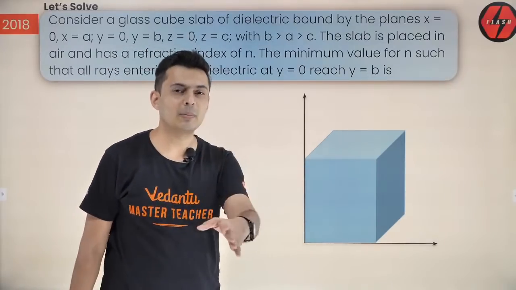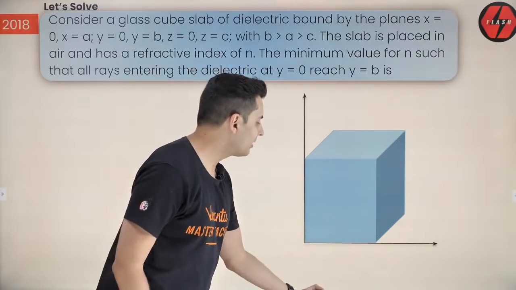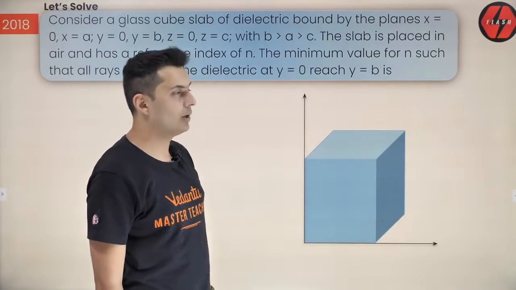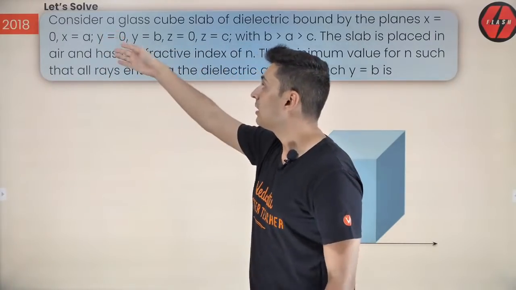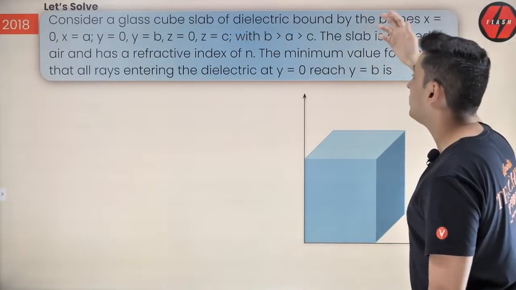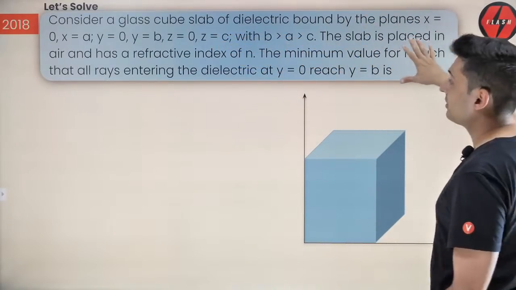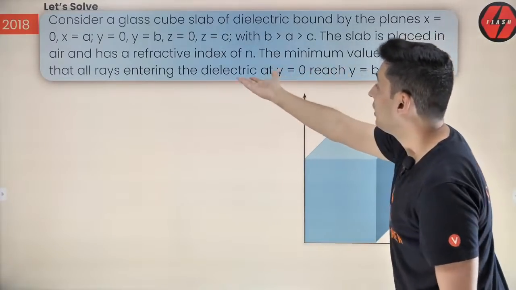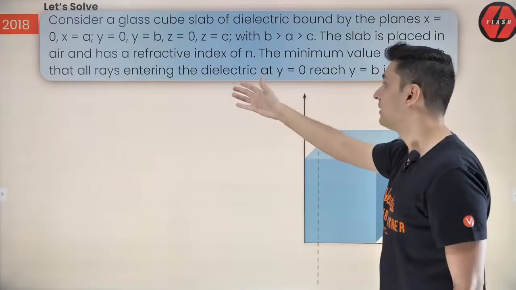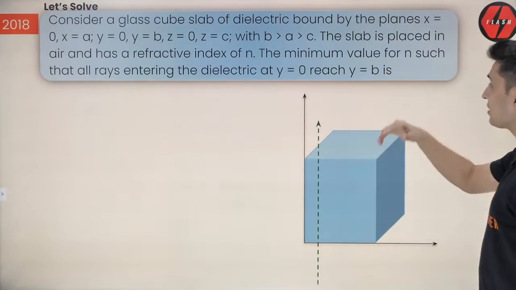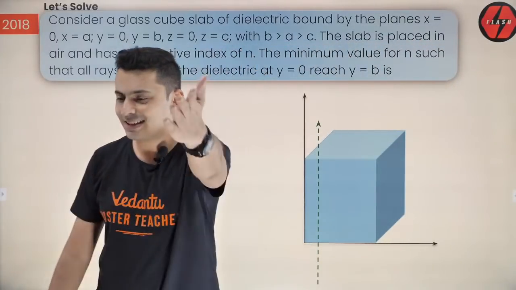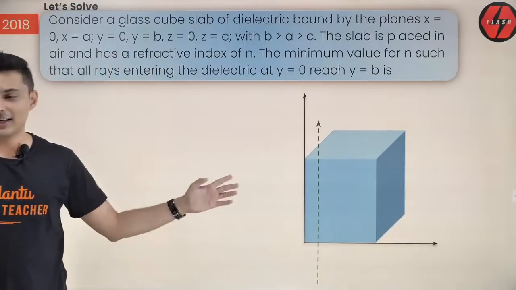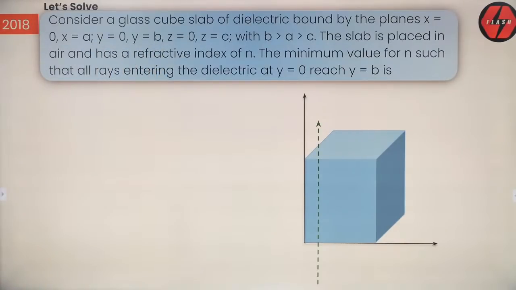Now they could have explained the problem very simply: the light rays are coming from below and they have to come out. But they didn't do that. They made it very mathematical and complicated. Look at this: X is 0, X is A, Y is 0, Y is B, B more than A more than C, and it is placed in this. It enters the dielectric, some crazy high fundu word they used, at Y is 0 and it reaches Y is equal to B. People thought, oh my god, this question I can't solve. What the hell is this? Guys, this is so simple. It's not that difficult. Now let's see how we solve this exactly.